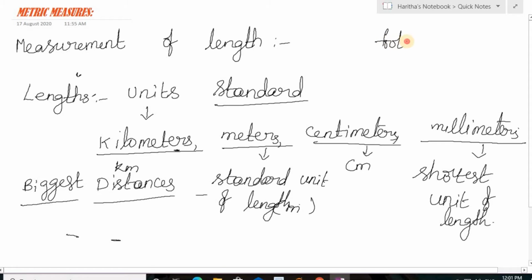They are called foot span and hand span. If you are going to find the distance between the thumb and the short finger, my thumb and short finger distance is something, and my hand will be big compared to yours. So if I measure, I'll get one answer, and if you measure, you'll get another. Or if I measure from the blackboard to your bench, my foot span is different and your foot span is different. So these are not standard units, they are unstandard units. That is the reason we use only standard units. Some unstandard units are also there, just as an example.